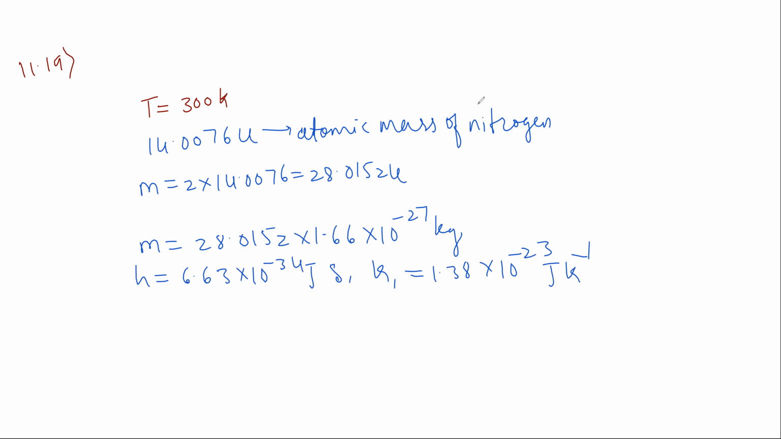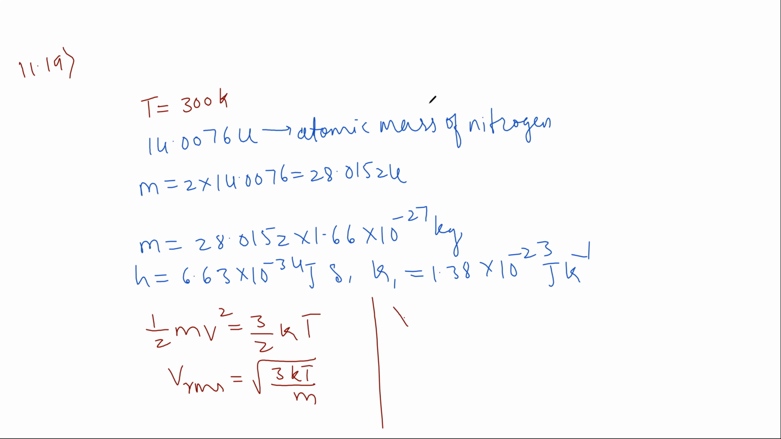Here, the expression of kinetic energy of the nitrogen molecule with root mean square speed is given by the formula half mv square is equal to 3 by 2 into kT. So V RMS is equal to root of 3kT divided by m. Lambda is calculated by using h divided by m into V RMS. This is also written as h divided by root of 3mkT.